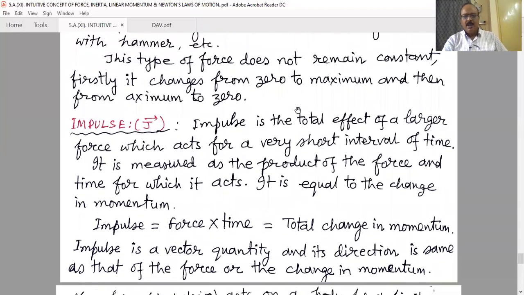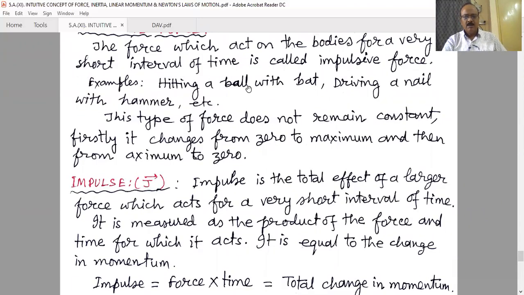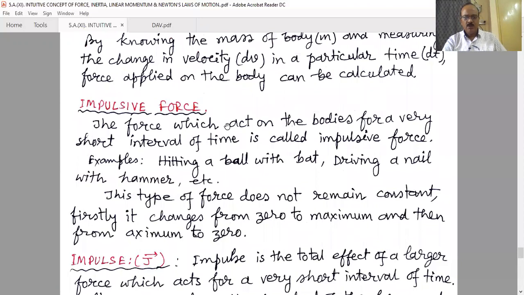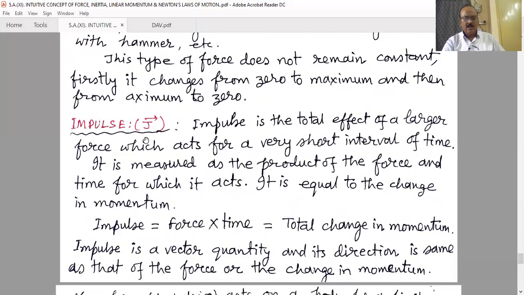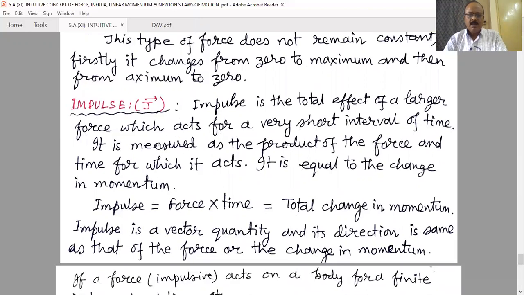The effect of impulsive forces is measured by the impulse, which is totally different. The unit of impulsive force is also Newton. But what is the impulse? Impulse is denoted by capital J or capital I in different books. Impulse is the total effect of a large force which acts for a very short interval of time. It is measured as the product of the force and the time for which it acts.